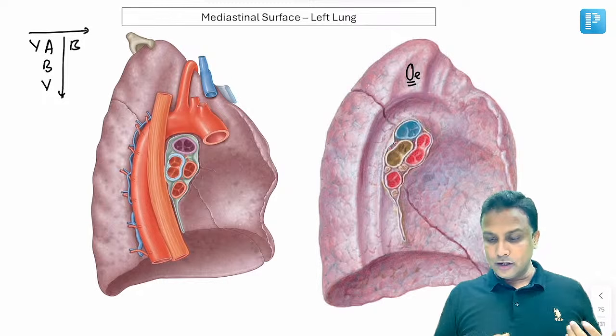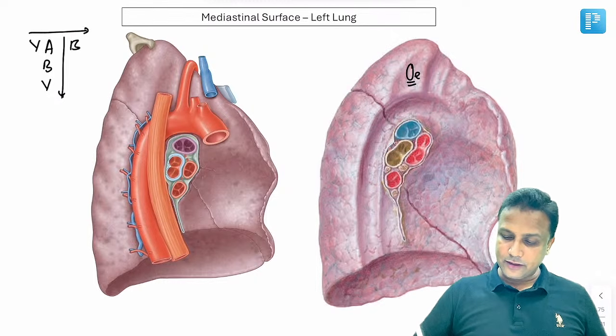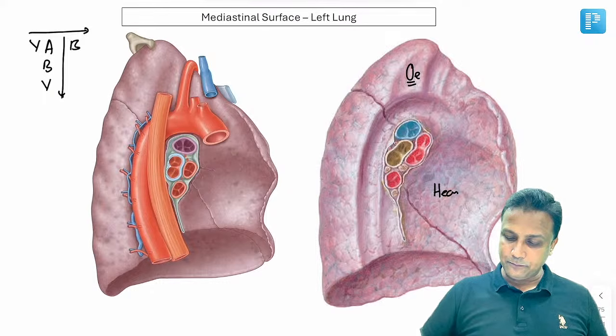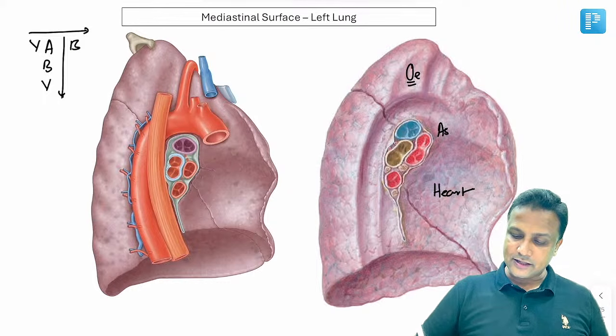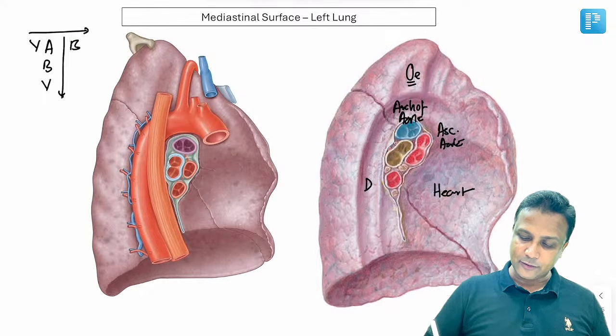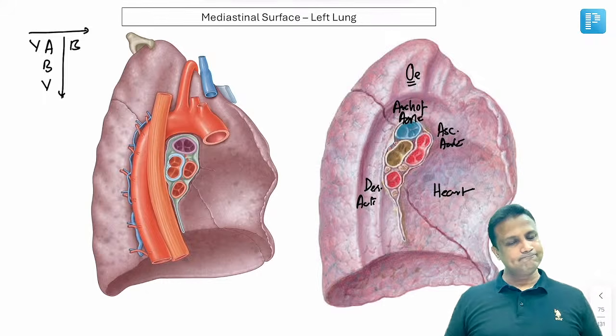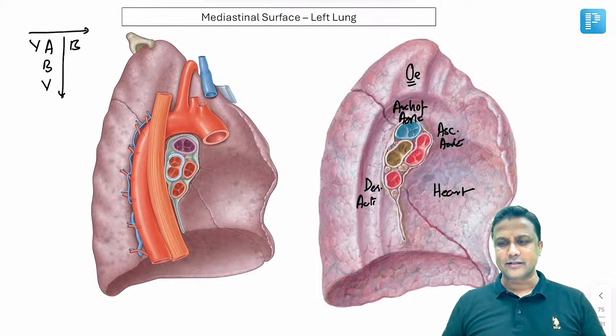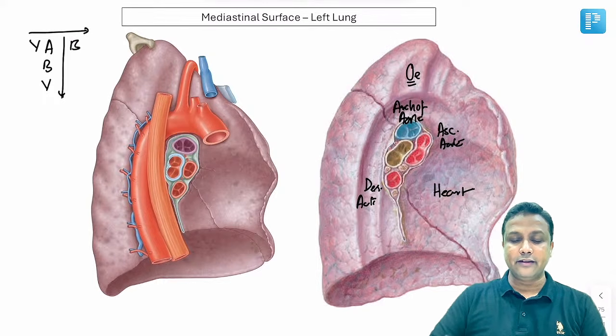Now if this is the left lung, then obviously your heart will be more towards there. So here is the heart impression. And from the heart, yes, the ascending aorta is going to begin from here. And then it is going to arch. This is the impression of the arch of aorta. And then this one here will be the descending aorta. Are you understanding me? So in this manner, it is easy to decide, sir. This is very easy. And we can easily decide the right lung.